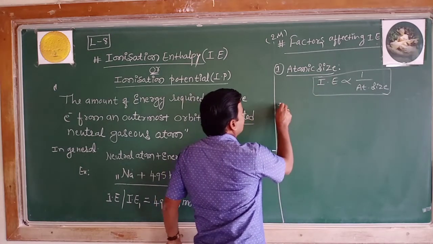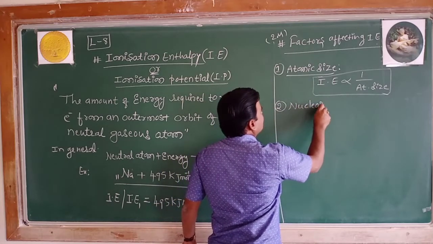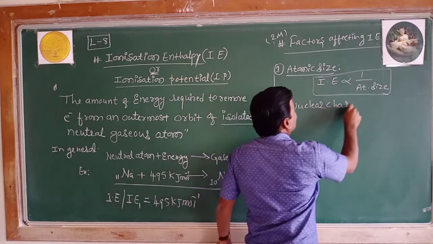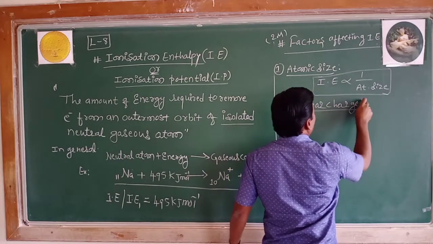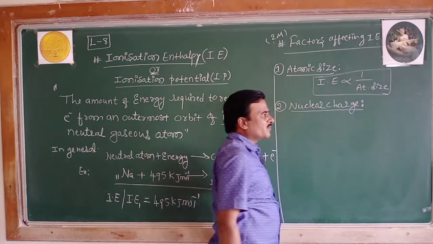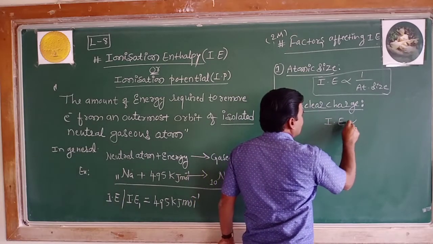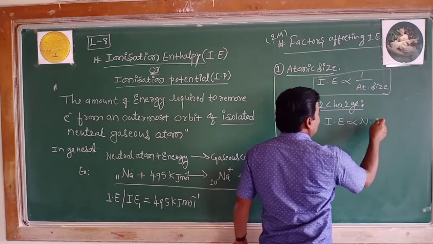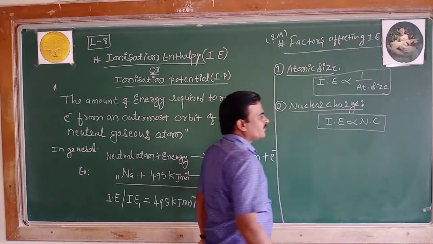The second factor is the nuclear charge. Let's collect in what way nuclear charge influences the ionization enthalpy. Remember, ionization enthalpy is directly proportional to nuclear charge. NC stands for nuclear charge.